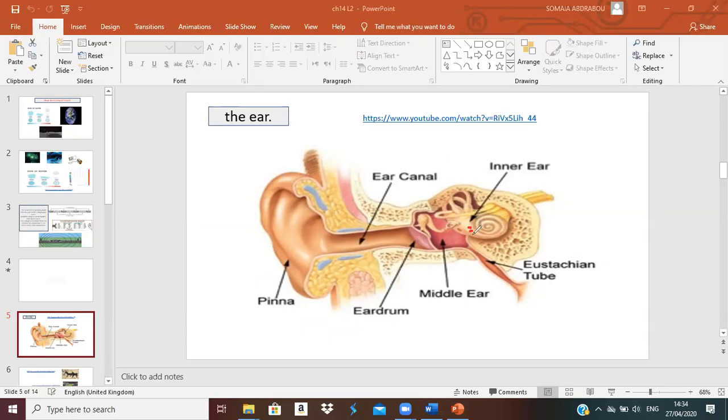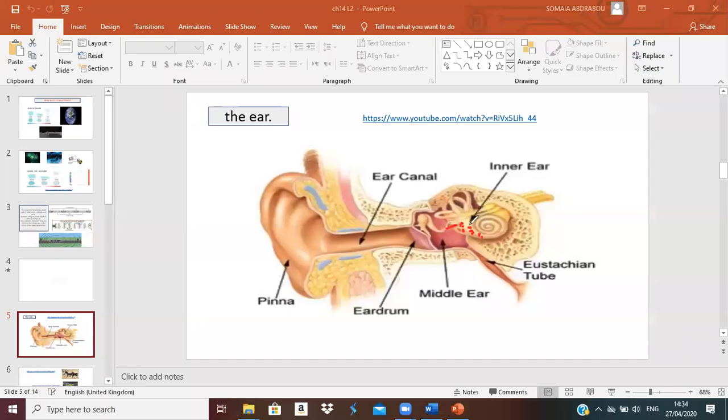Inside the shell, it contains small hairs with liquid. Small hairs inside this inner ear. So when the bones hit the shell, these hairs will vibrate.